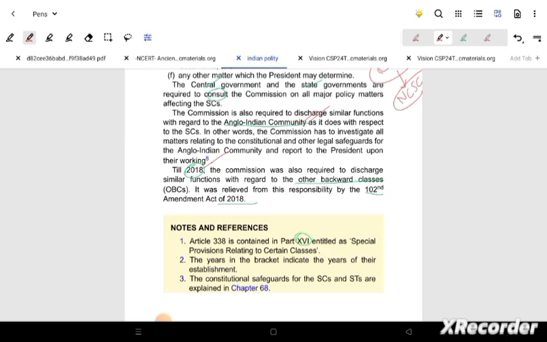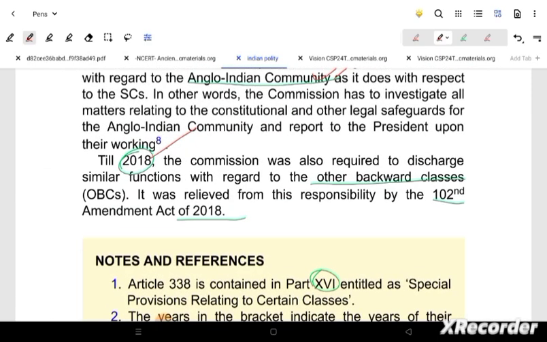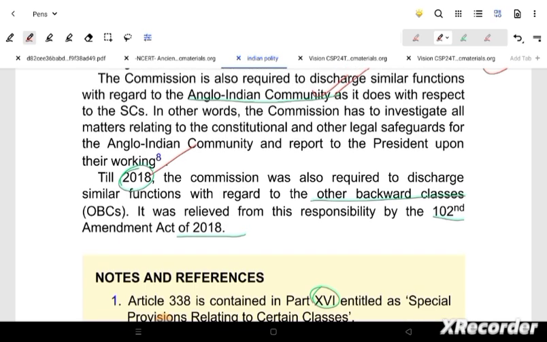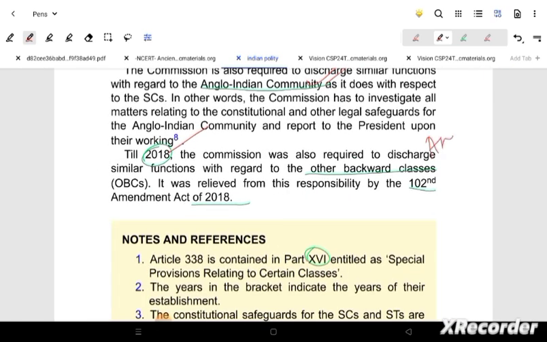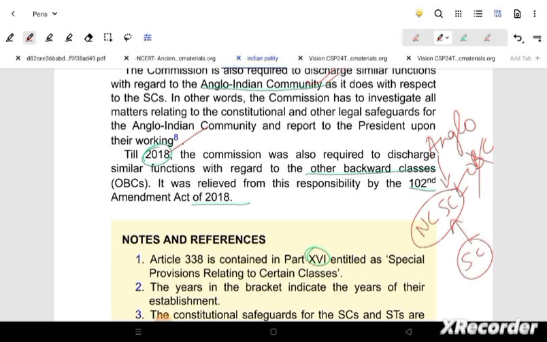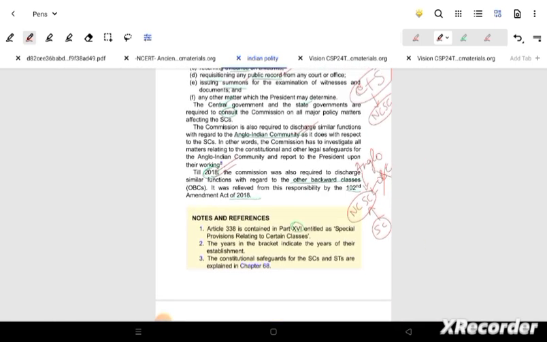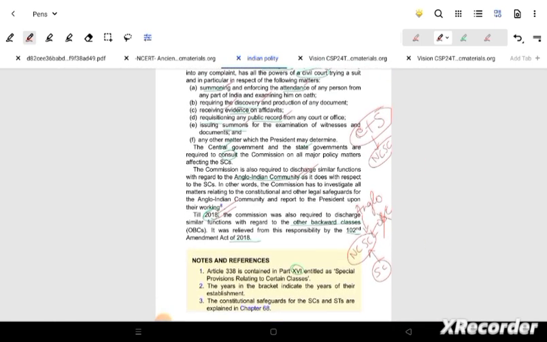2018 is where the breaking of this OBC happened, by the 102nd Amendment Act of 2018. Okay, so that is where I will write here: Anglo-Indians are associated to NCSC, and OBC also, but till 2018. Remember this. Now then there is Article 338. Article 338 is to be remembered again, and this is where OBC has been taken out in 2018. That's why I have told that. Okay, this is almost all of the functions I have said.